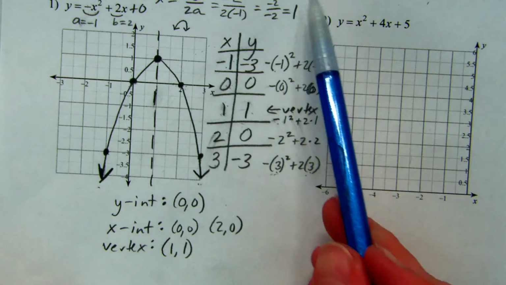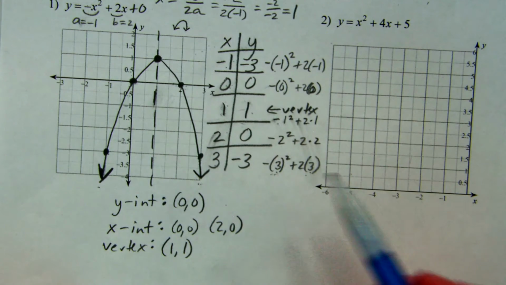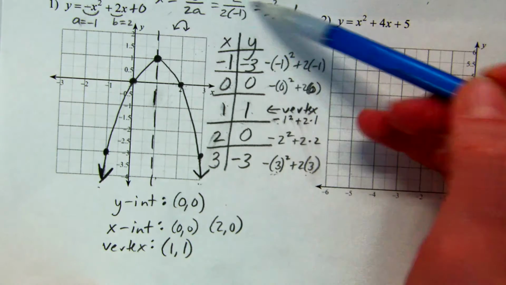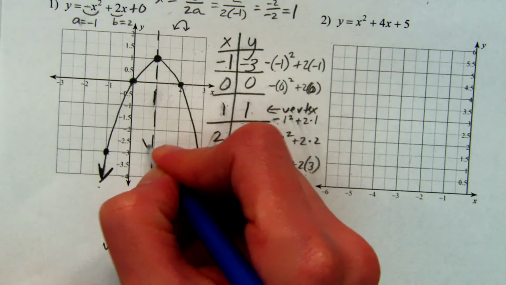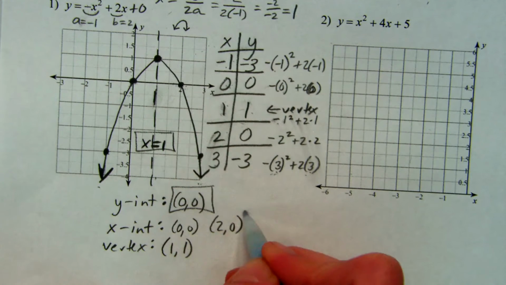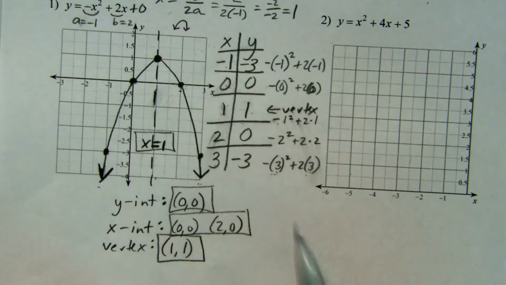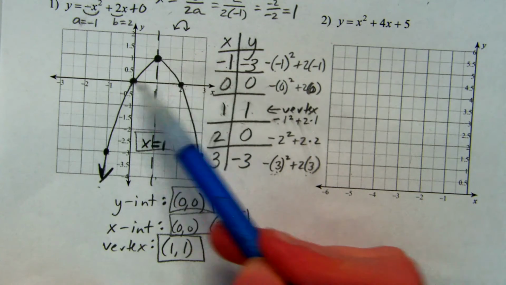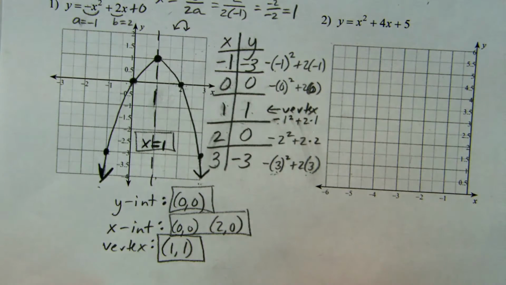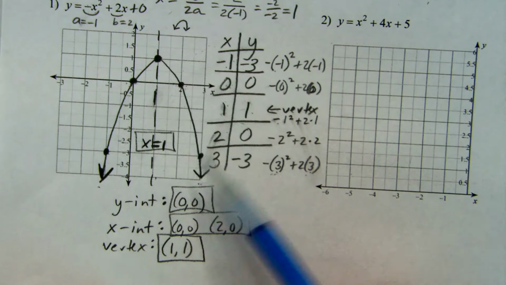So let's see. Y-intercept, oh, the axis of symmetry. I guess I should have written it down when we first did it. We got x equals 1. X equals 1 is the equation for that, if you just want to stick that up there. But that's just going through and finding all the information, which we should be able to mostly read off the graph and the table. And if you could not find the x-intercepts on the table or on your graph, and you know that there are some, that's when you can use the factoring to figure it out. But a lot of times you'll just find it just by putting the numbers in.